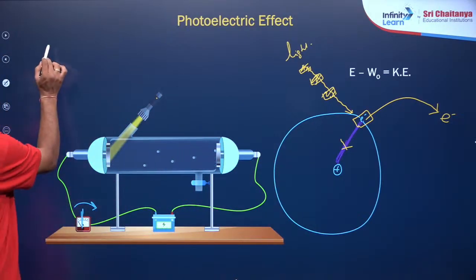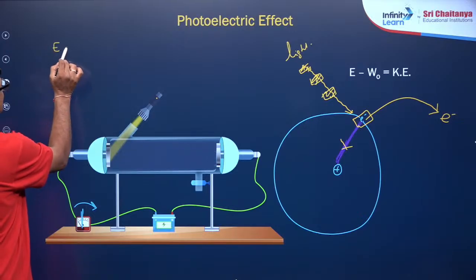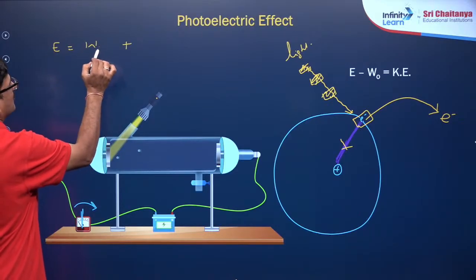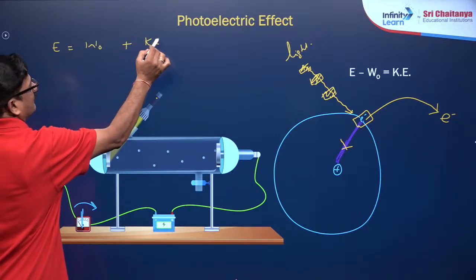So, the energy of the incident light is used for two things. That is given as W naught plus KE.